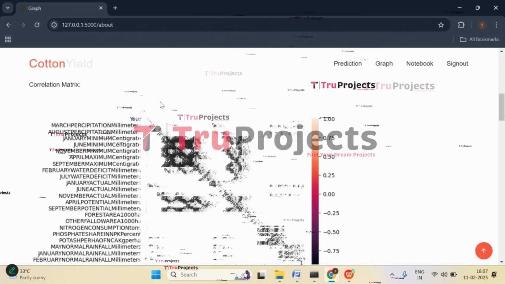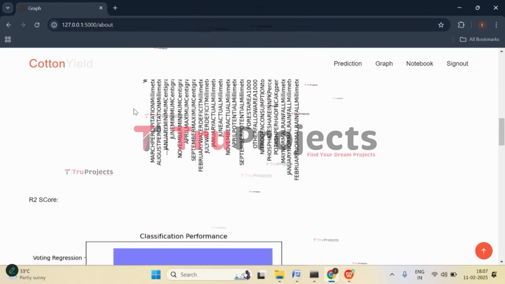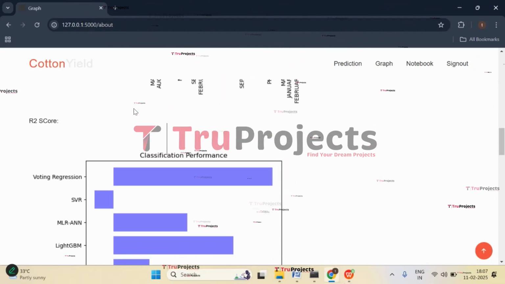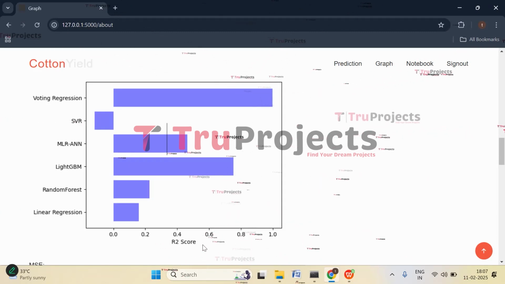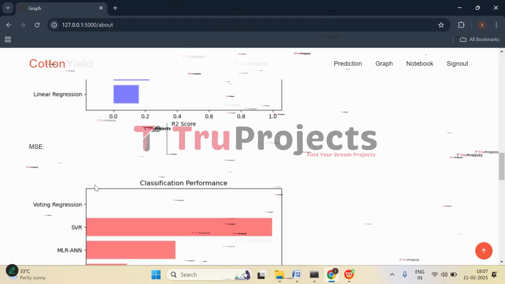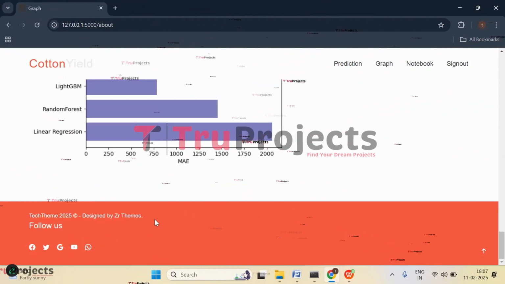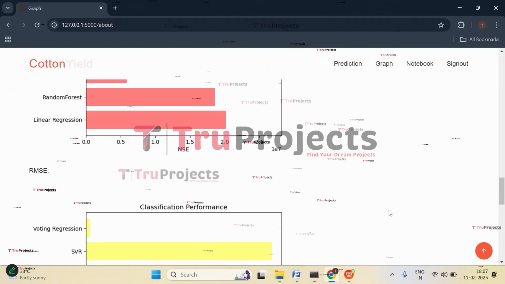So here the first graph which we have is the correlation matrix graph, which shows the correlation between variables. And this is the R2 score graph. Here on the x-axis we have the R2 score, and on the y-axis we have all the algorithms that are trained. And this is the MSE, RMSE, and MAE. So these are the graphs of the project. Now click on sign out.